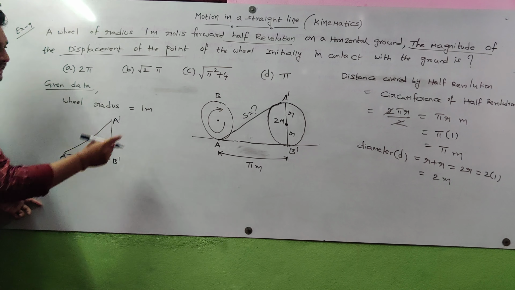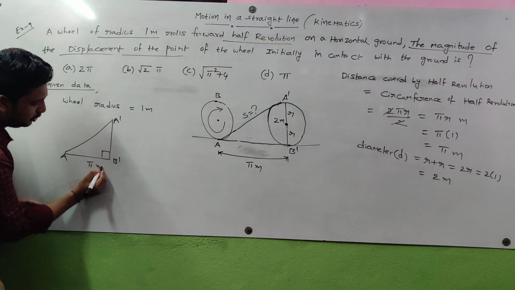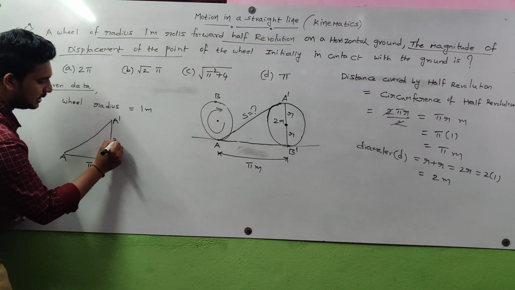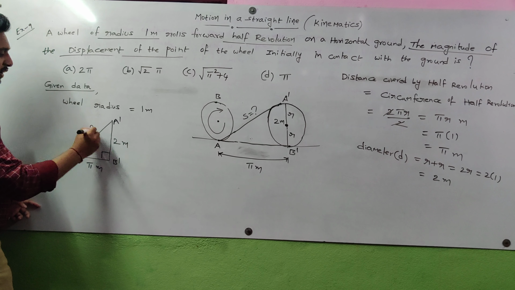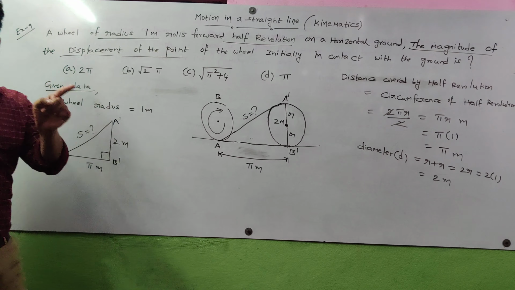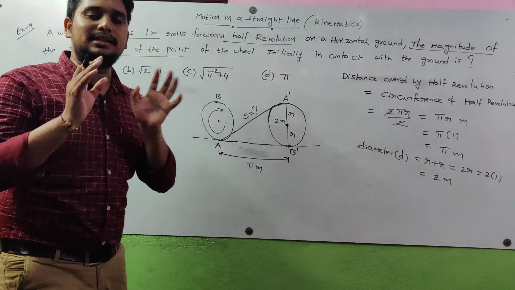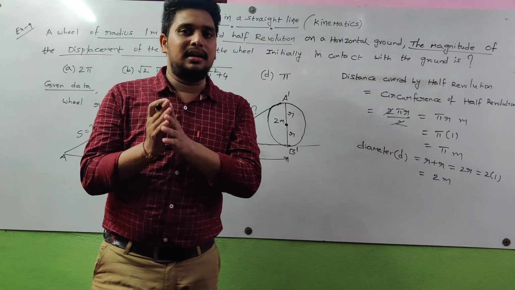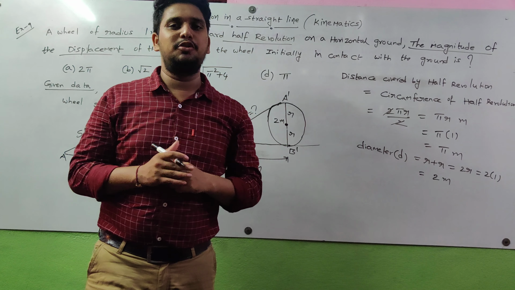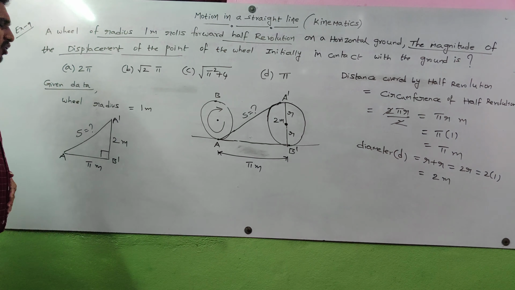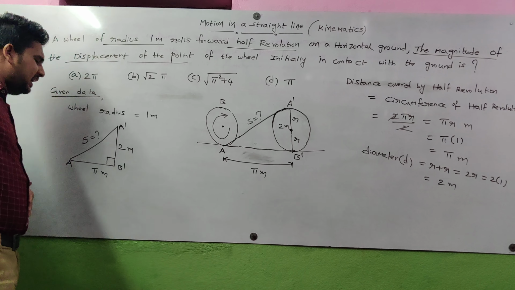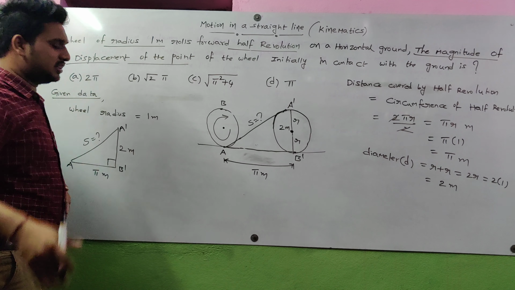In this right angle triangle, one side is pi meters and another side is 2 meters. Then the hypotenuse is easy to find, by applying the Pythagoras rule. You have been reading the Pythagoras rule from the 7th class onwards, right?